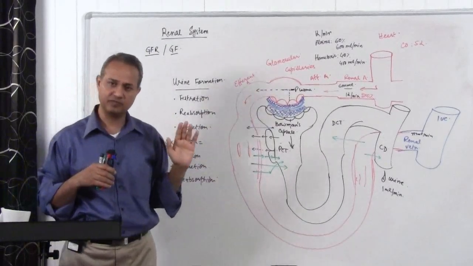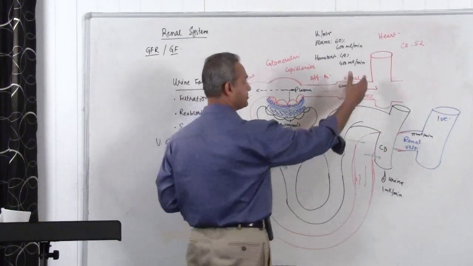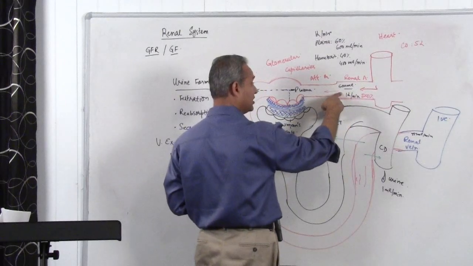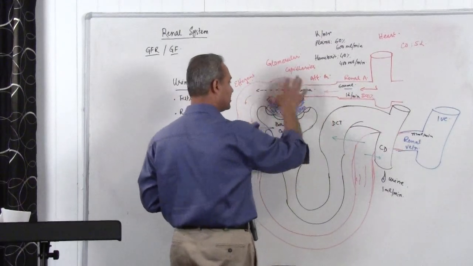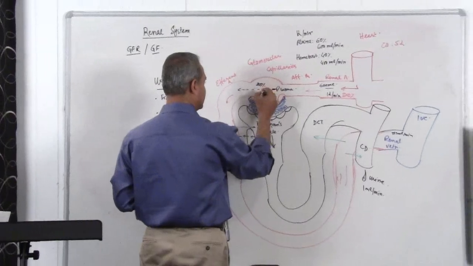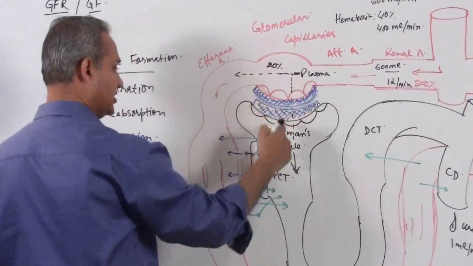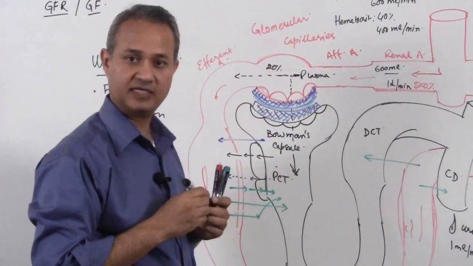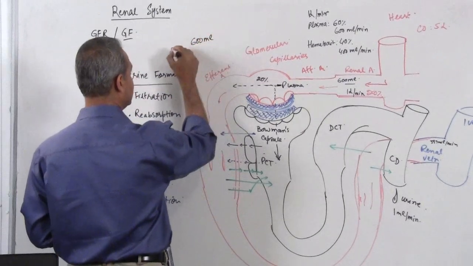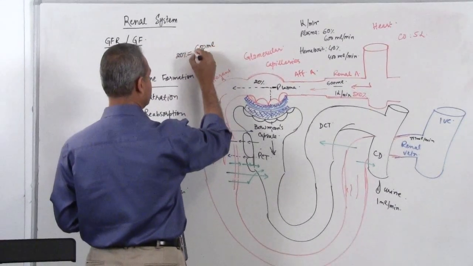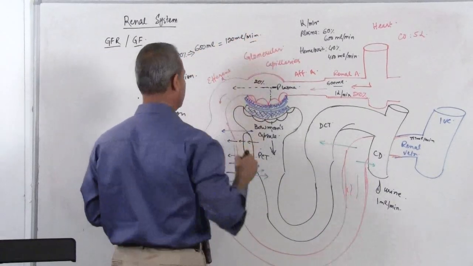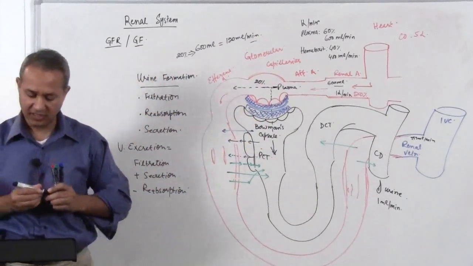Normal values are about 120 milliliter. So what that means is actually cardiac output per minute is 5 liter. 20% of that is about 600 milliliter of plasma coming into the renal system. Within the renal system, from the glomerulus, about another 20% moves out from the glomerulus into the Bowman's space. So that is the GFR, so about 20%. So 20% of 600 milliliter is about 120 milliliter. And again, these are average values. Of course, this would differ from person to person.